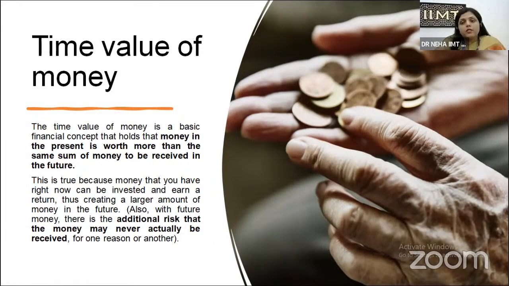So this concept takes on more importance when you have to ascertain the risk level, because the future is uncertain. If I think that I'll receive 50 lakh rupees after 10 years, and I have to make a choice between getting 50 lakh after 10 years and having 5 lakh today, I will take the 5 lakh option, because I want that present money, because the future is uncertain.